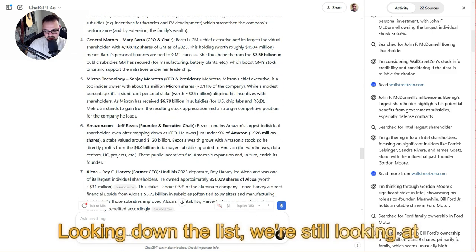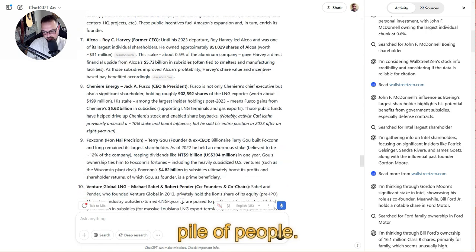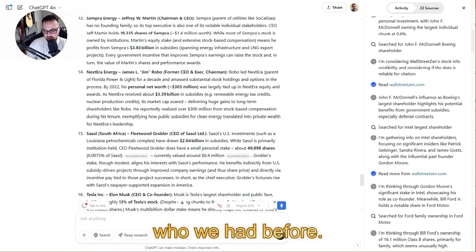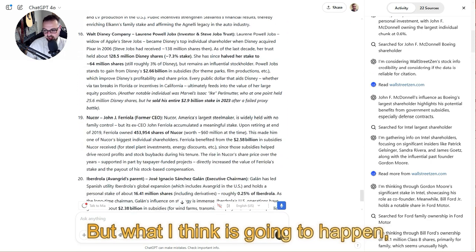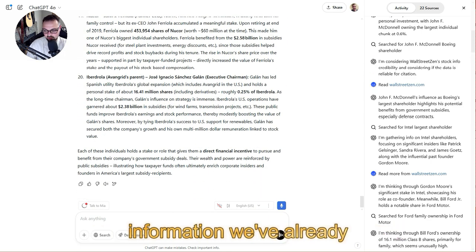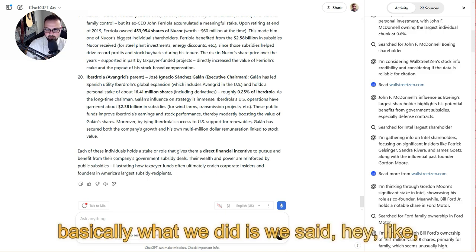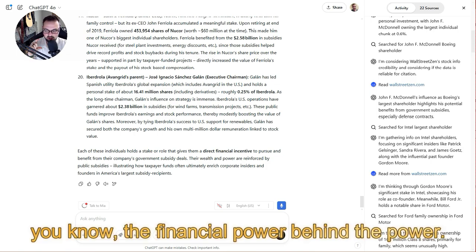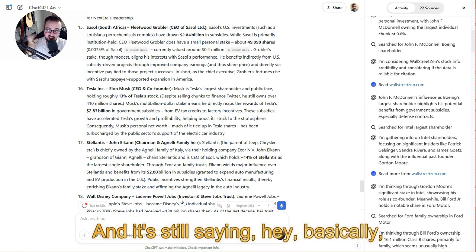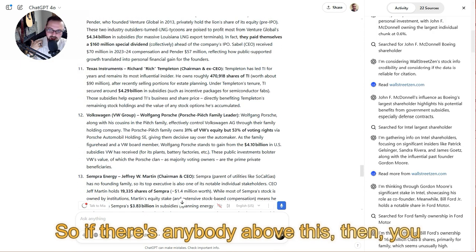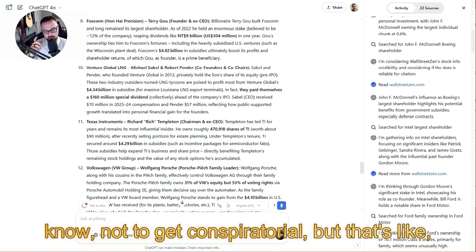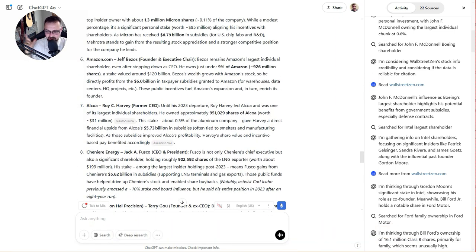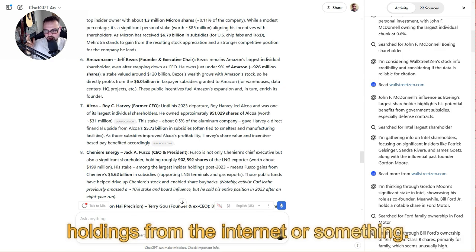Looking down the list, we're still looking at basically the same pile of people. There's not a huge deviation from who we had before. But what I think is going to happen, because I don't want to run through information we've already given, but basically what we did is we said, hey, go through this list and then give me the financial power behind the power. And it's still saying, hey, basically, this is the case. So if there's anybody above this, then, not to get conspiratorial, but that's somebody scrubbing themselves, or references to their holdings from the internet or something.